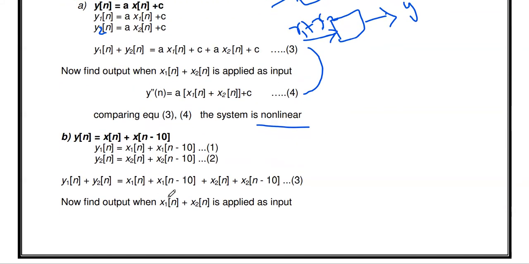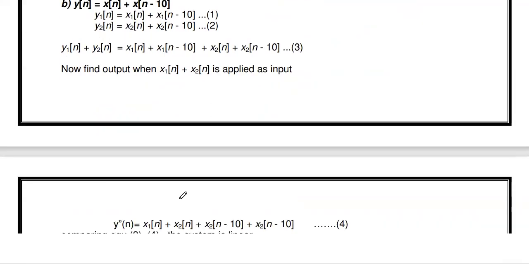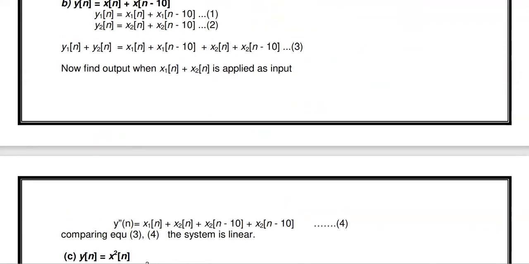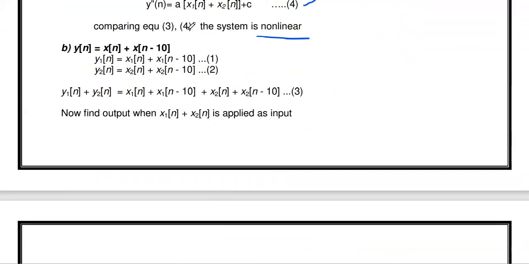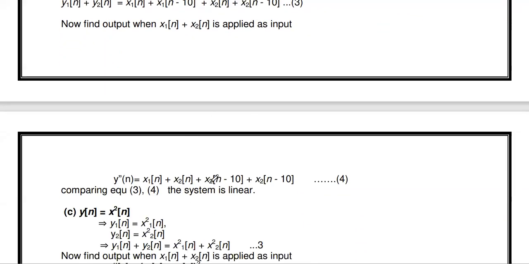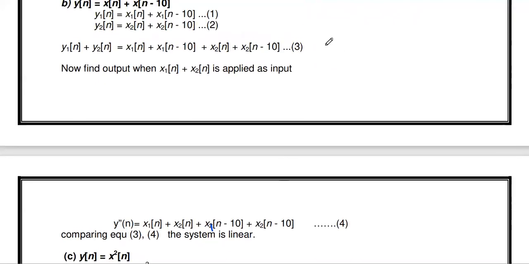So at that time, what output will we get? You consider the output as y double dash. So y double dash is equal to, in the place of x, you substitute x1 plus x2. So instead of x of n, x1 of n plus x2 of n, and in the place of x of n minus 10, x1 of n minus 10 plus x2 of n minus 10. Now you check whether equation number 3 and 4 are equal or not.